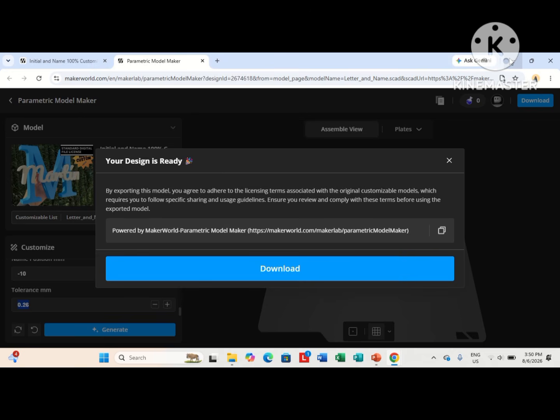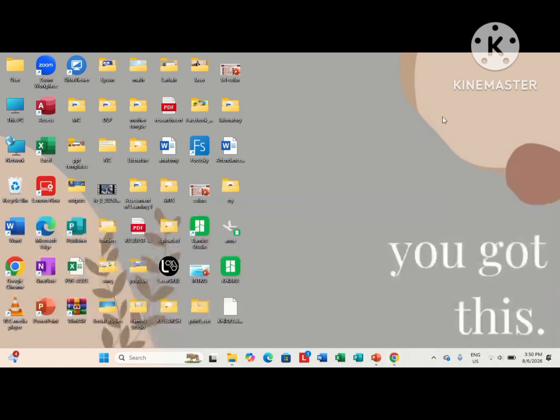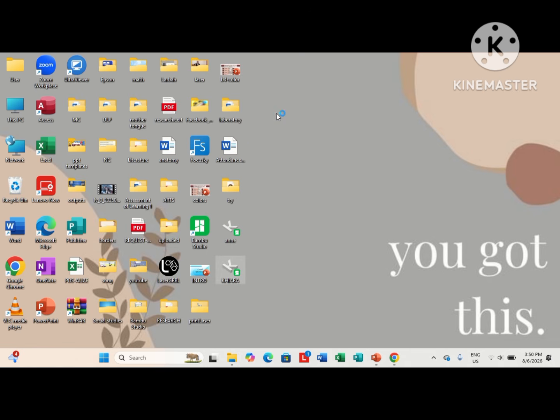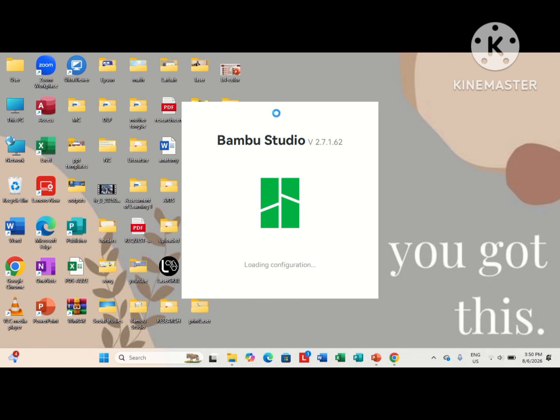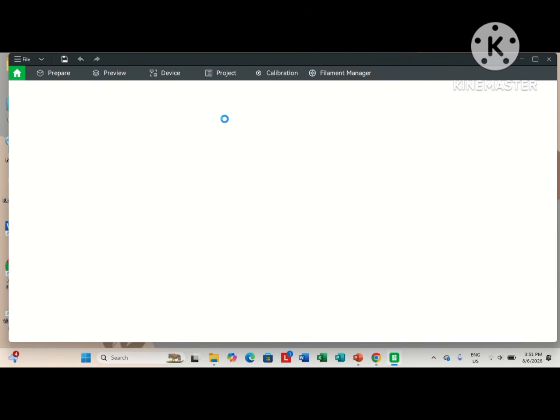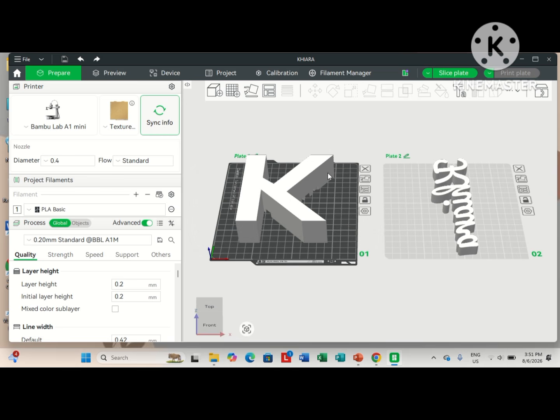After that, go to desktop. Then find the file name that you type. For me, it is Kiara. It is here. Open it. Wait for it to load. So it is open now.